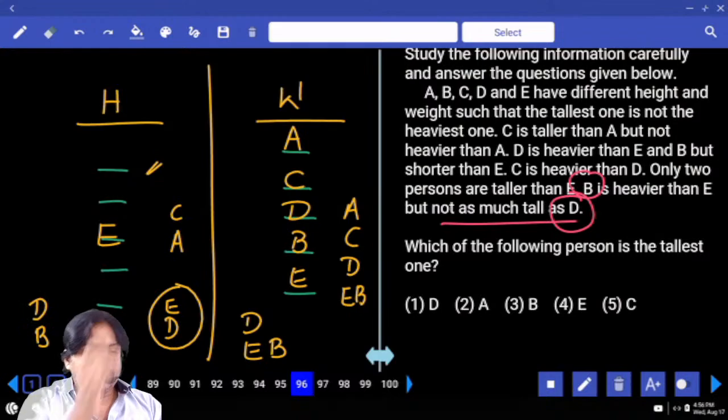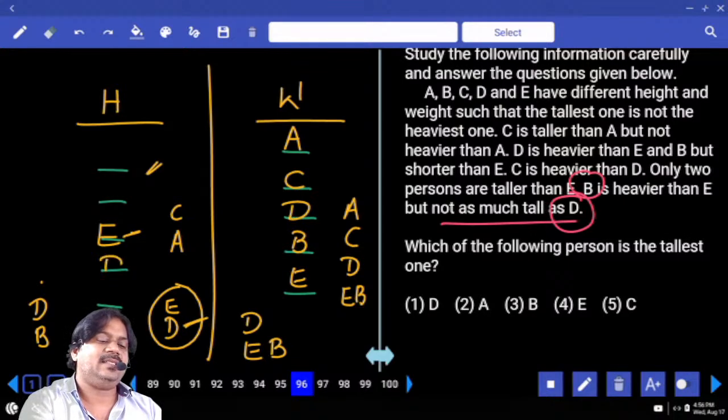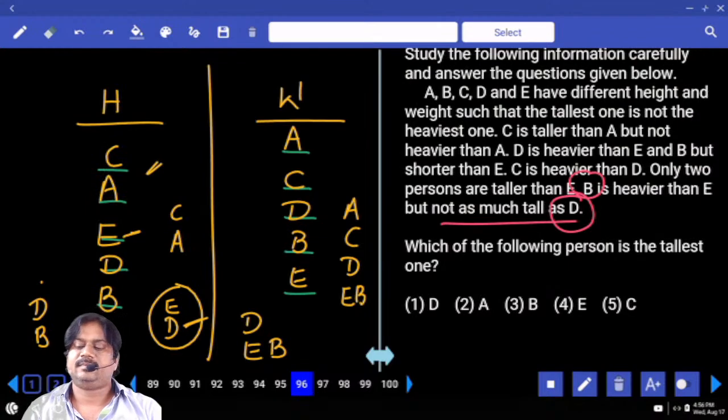So right. So clearly D is definitely shorter than E. Is it the place of D? Is it the place of B? And are these the places of C and A? Yes.